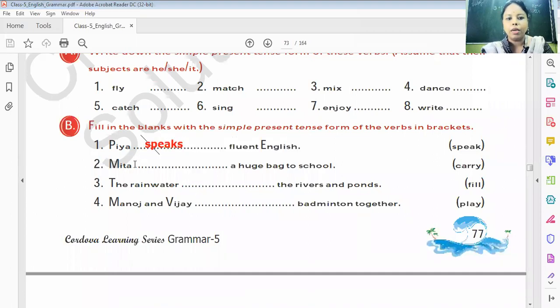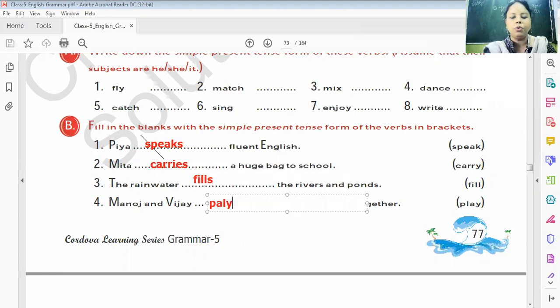Meeta carries a huge bag to school. Meeta carries the rainwater. The rainwater fills the river and ponds. Manoj and Vijay play. We don't have to change the verb here because it's plural form. Manoj and Vijay play badminton together.